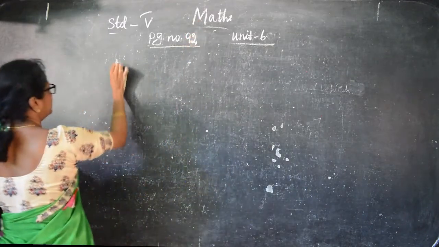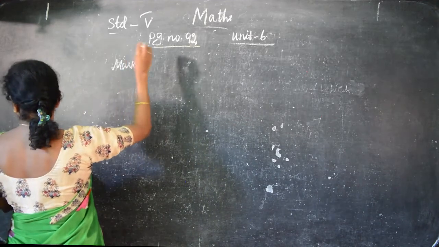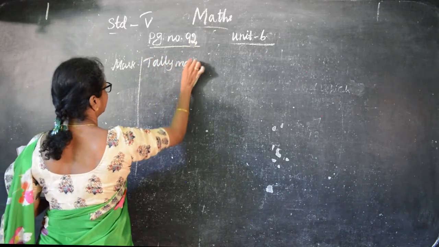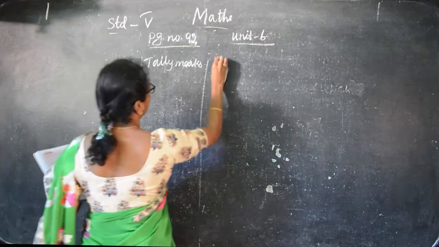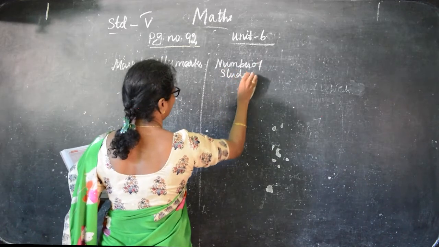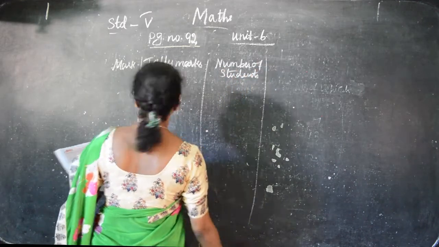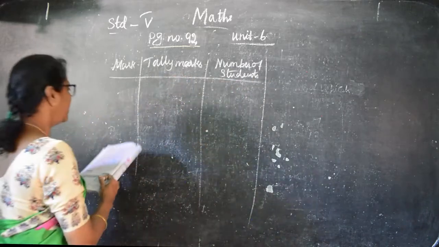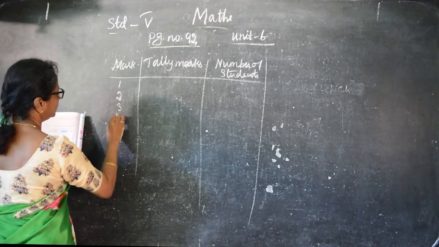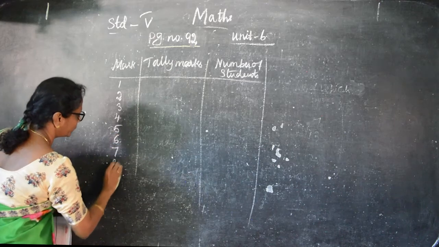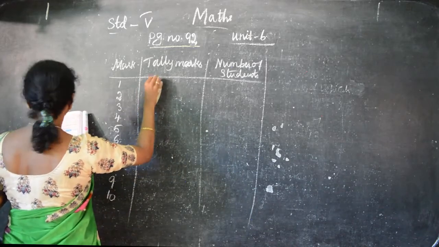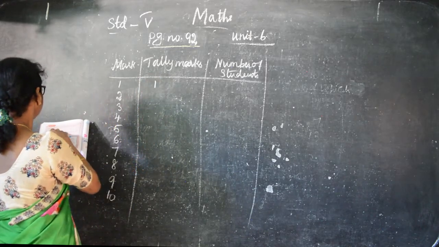So here they have given mark, and then tally marks, and then number of students. So I'll write how many students have got how many marks. Okay. So here you can put the tally marks and the number of students. So 1, 2. So these are the marks for 10 out of. So 1 student only got it. And 2, how many children are there?